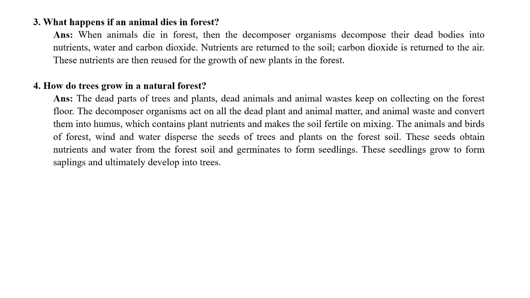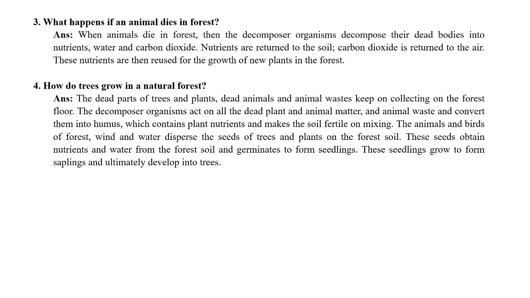The humus contains plant nutrients, and when mixed with the soil, it makes the soil more fertile. Now the animals and birds of the forest, the wind and the water, disperse the seeds of the trees and plants on the forest floor.